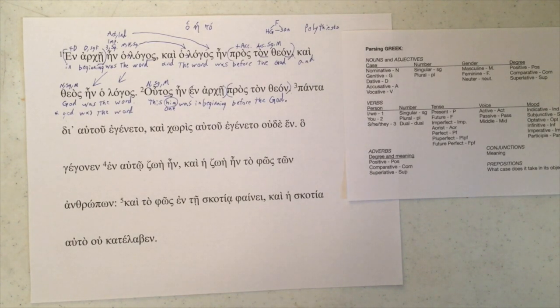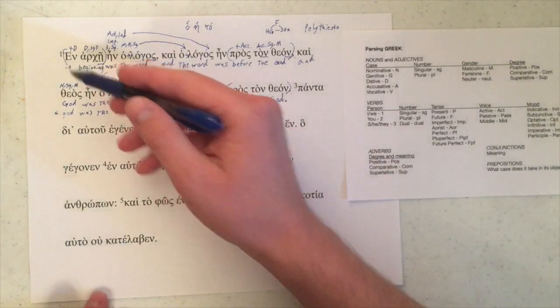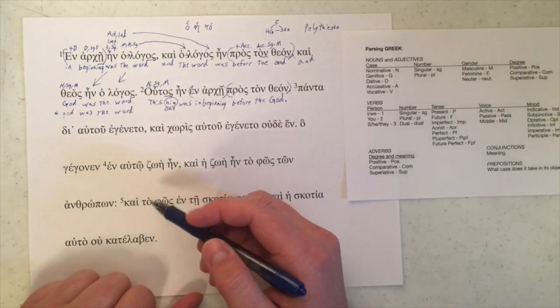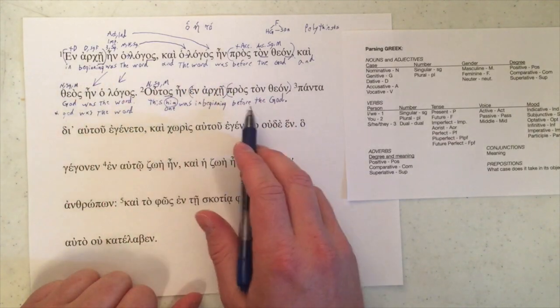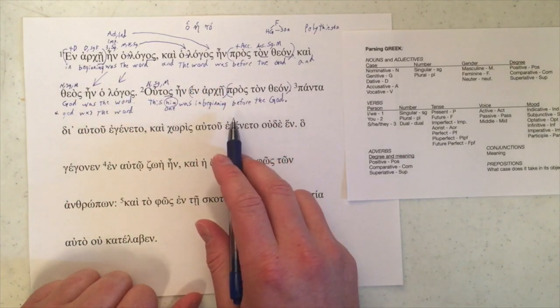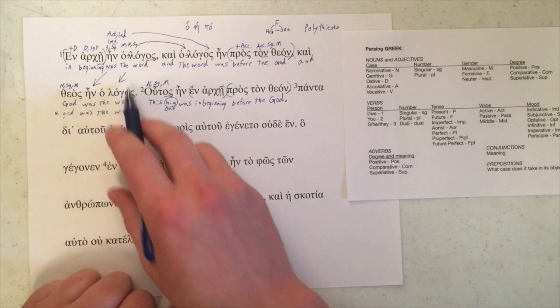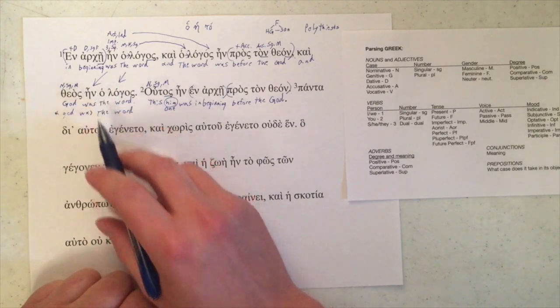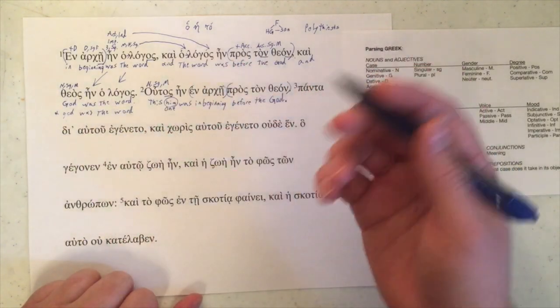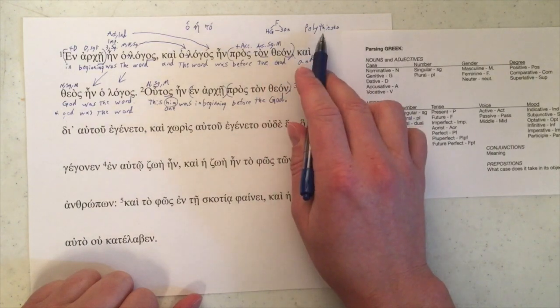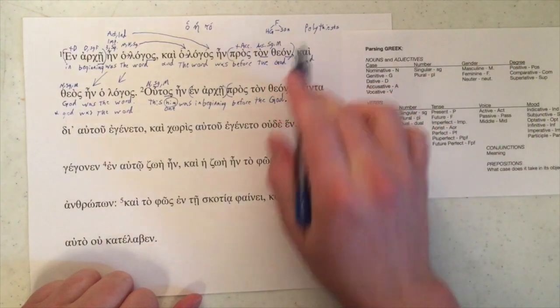This is going to be the second Greek video taking on John chapter 1 verses 1 through 5. In our previous Greek video we took a look at verses 1 and 2, went through them, and talked about the controversy over the latter half of verse 1 between what we in the videos are calling the Trinitarians and, again, not to be mean, but the polytheists.